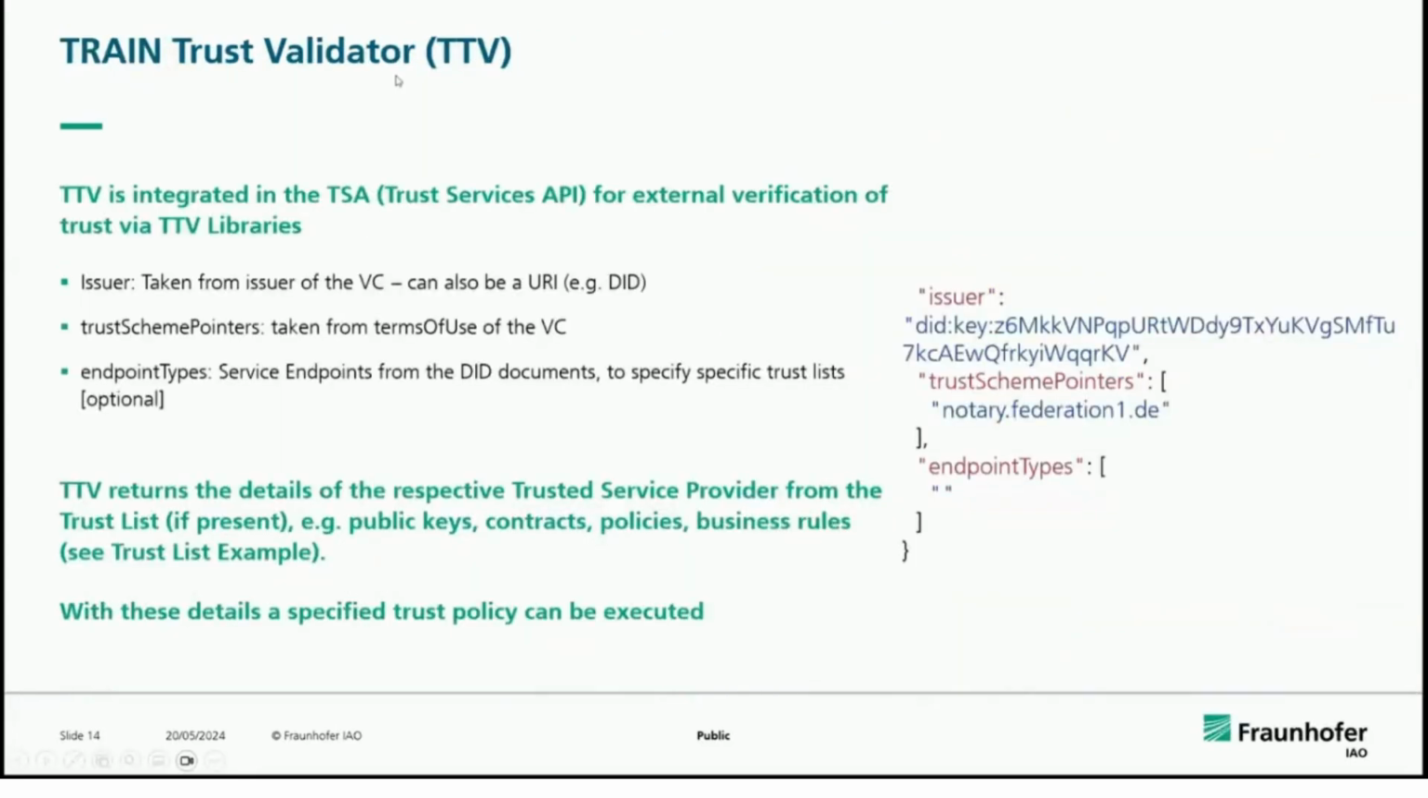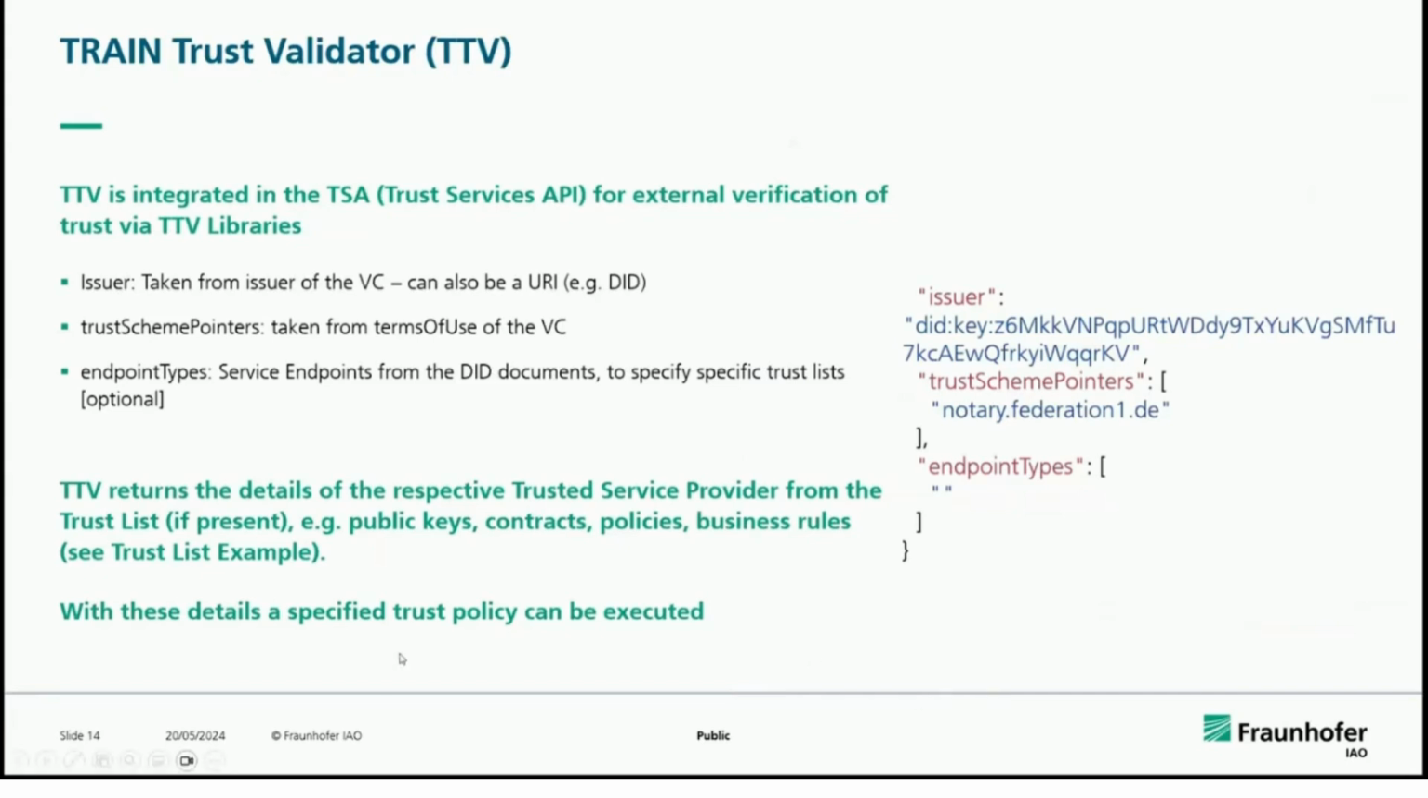And on the TTV or trust validator side, we have the issuer details. So the issuer details and then the trust scheme pointers are fetched, and the API request is made to the trust validator. It then goes to the corresponding DNS and fetches the trust list and then checks whether this issuer is present and whether this credential is trustworthy or not, by which we can have more trustworthy credentials and also a real-time check based on the trustworthiness.